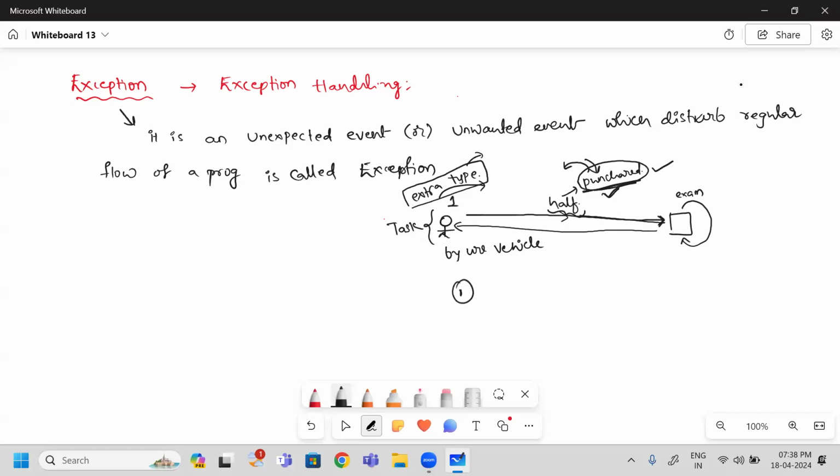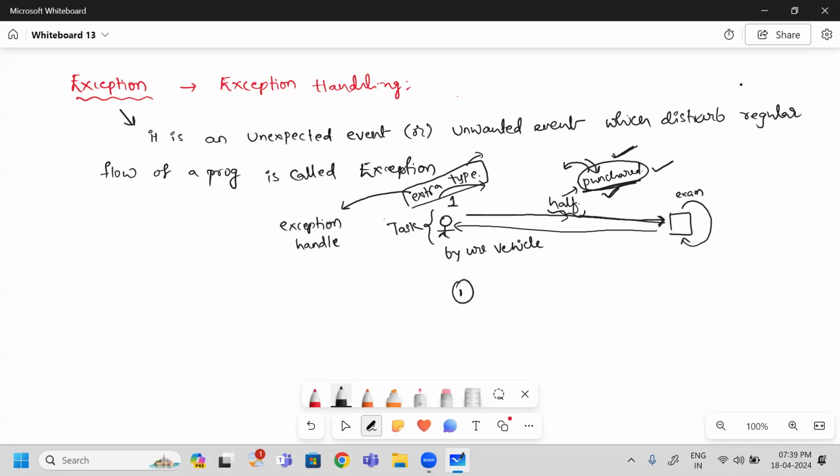So why are you coming with this stepping? You have experienced one event which disturbed your regular flow. If you want your regular flow to continue properly, you try to resolve such a problem with the extra tire. This is called exception handling. Okay. What does this exception do? It disturbs your regular flow. To resolve this kind of problem, you try to handle that exception using the extra tire. So this is the way you need to handle it.